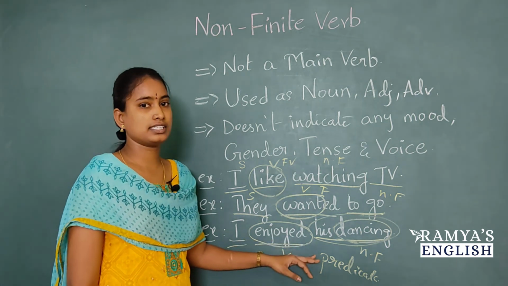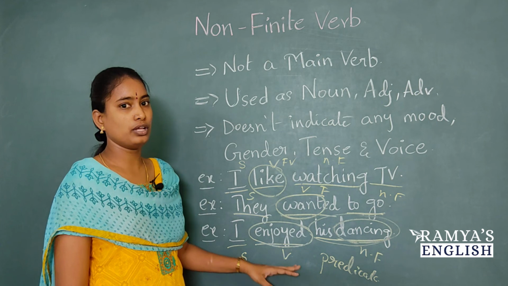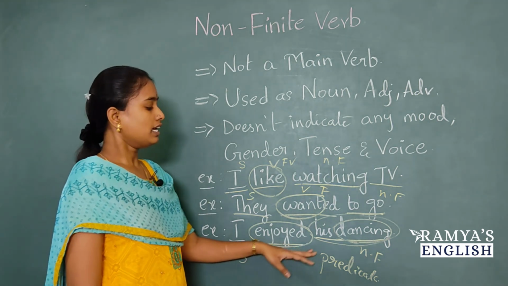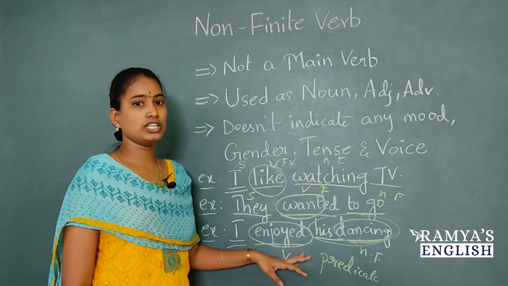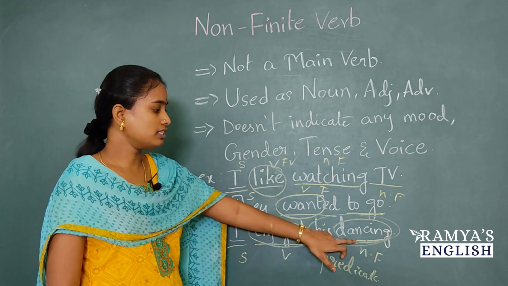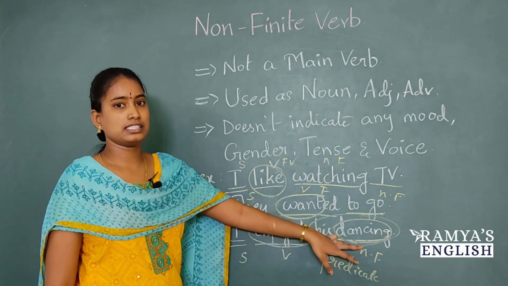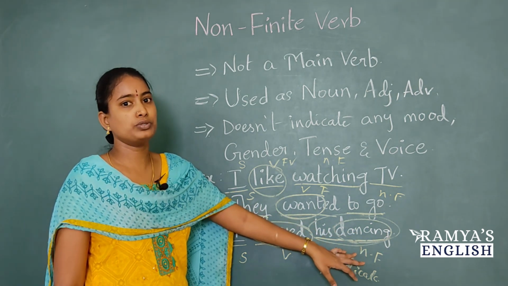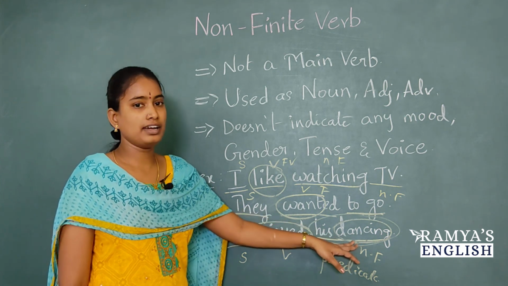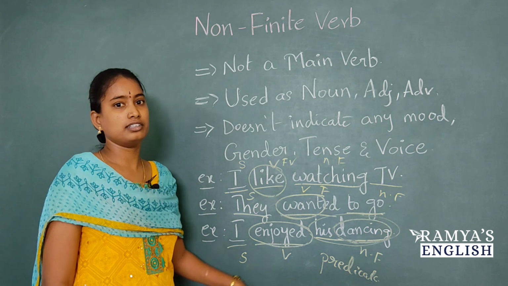He enjoys. We are adding s here to the main verb. For this male gender, he enjoys his dancing. Even if I change the gender, there is no change in this dancing because it remains as it is. Because it's not a finite verb to change with respect to gender or tense. It's a non-finite verb. That's why there is no change here.